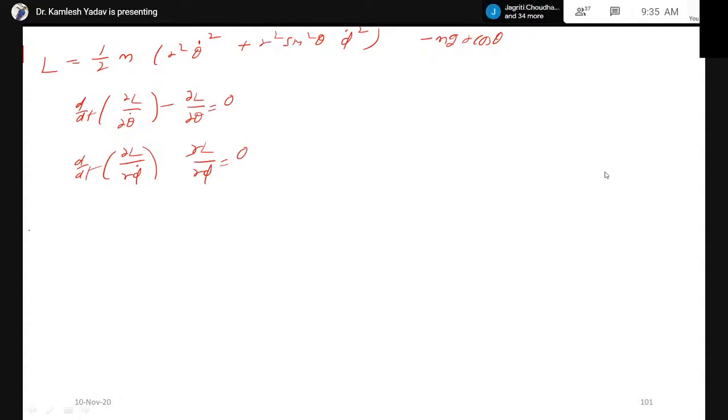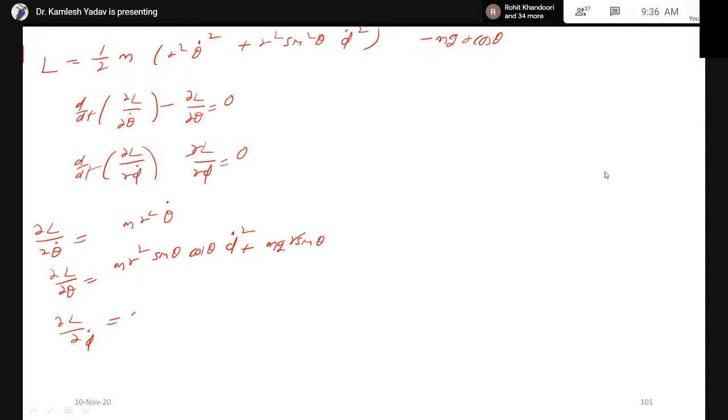Now the partial derivative of the Lagrangian with respect to theta dot is m r square theta dot, and partial L with respect to theta is equal to m r square sine theta cos theta phi dot square plus mgr sine theta. Similarly, partial L with respect to phi dot is equal to m r square sine square theta phi dot, and partial L with respect to phi is equal to 0.